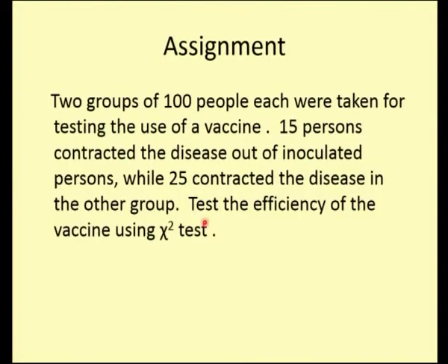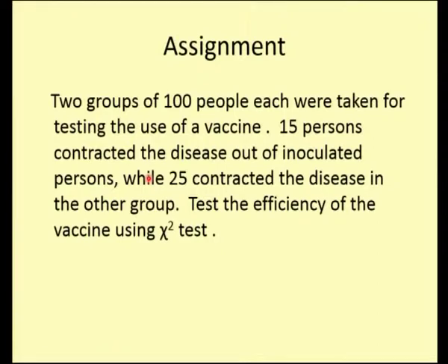If you are going to deal with this, definitely this is the third type of test, where this is an attribute, and we are going to test the inoculated persons with the vaccine. Whether the vaccine is effective for inoculated persons or for non-inoculated persons. So we are going to adopt an attribute type of test here, and the attribute type of test is the third type of test. If you want an attribute type of test, you need to form a contingency table, and the contingency table will be a 2 by 2 contingency table. So form a 2 by 2 contingency table and find the expected and the observed frequencies.